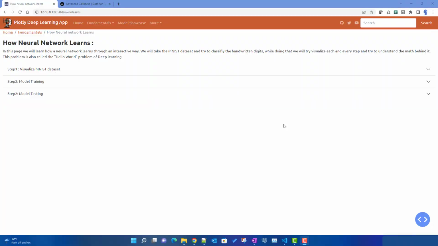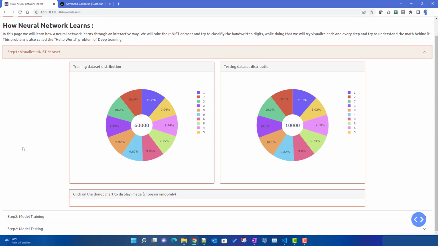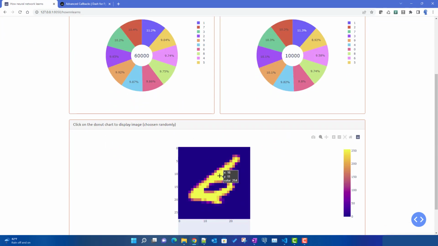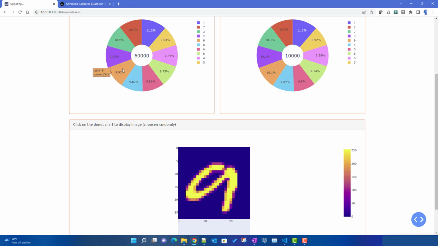In the previous video we were working on visualizing the MNIST dataset. We developed a drill down functionality where, upon clicking on the pie chart for any label, it randomly chooses an image from that set. Let's say for label 6 we have 5918 images. It chooses randomly from there and displays an image over here. Similarly for other labels as well.